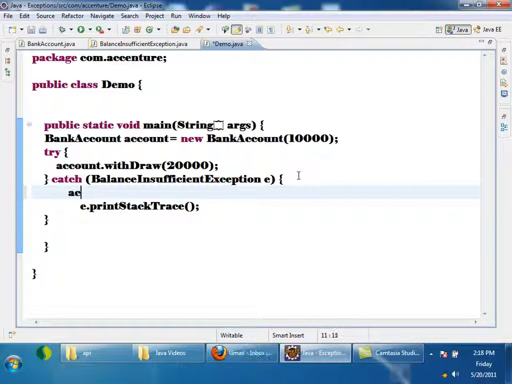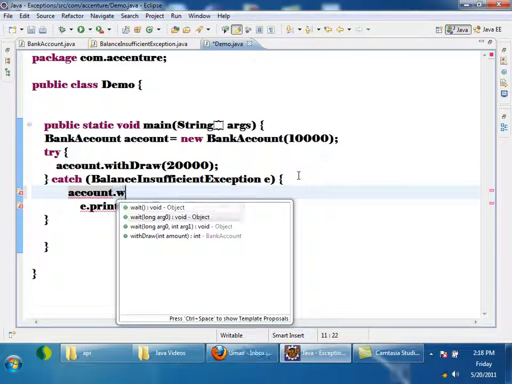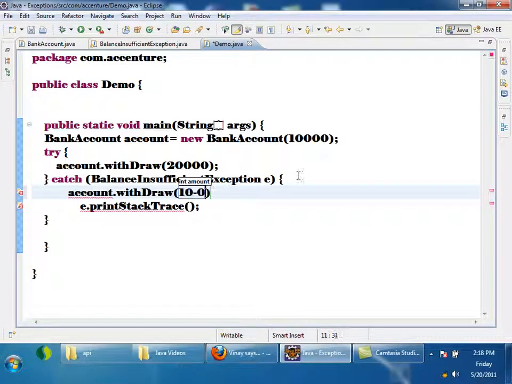Account dot withdraw 10,000. But will it succeed now? Will it succeed? 10,000 withdrawing in my bank account. I initialized with 10,000. I am trying to withdraw 10,000. Will it succeed? Yes, it will succeed, right? 10,000 is there. I am trying to withdraw 10,000. But why is it giving error again here?